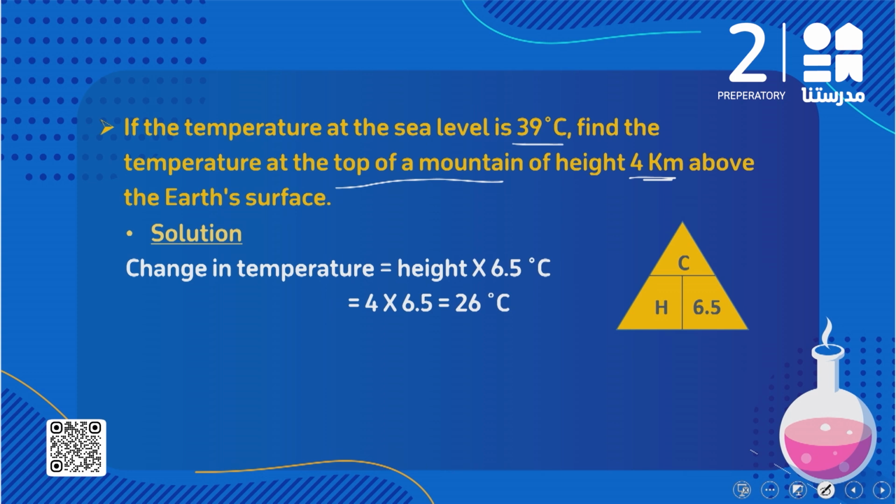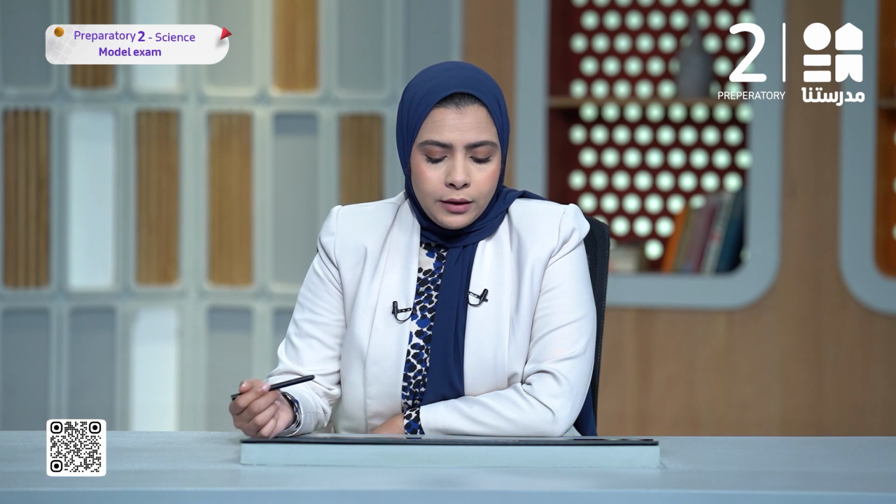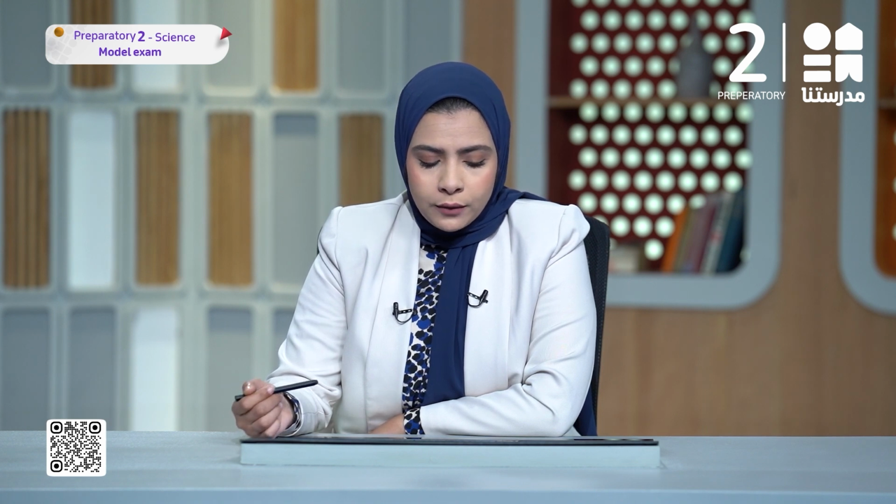Now I need to calculate the temperature at the top. So the temperature at the top equals what? Temperature at foot minus the change in the temperature, and the temperature at the sea level here equals 39. So you are going to write 39 minus 26 equals what? 13 degrees Celsius.